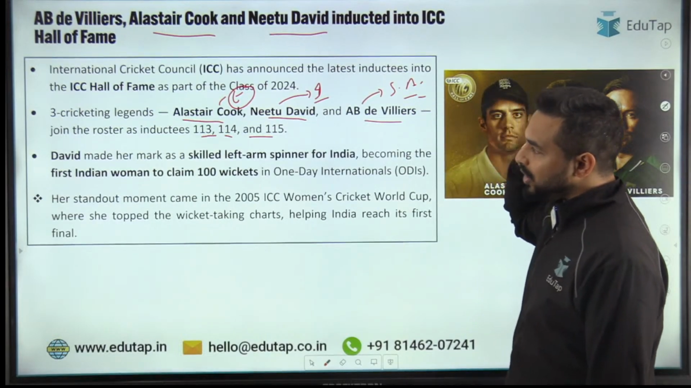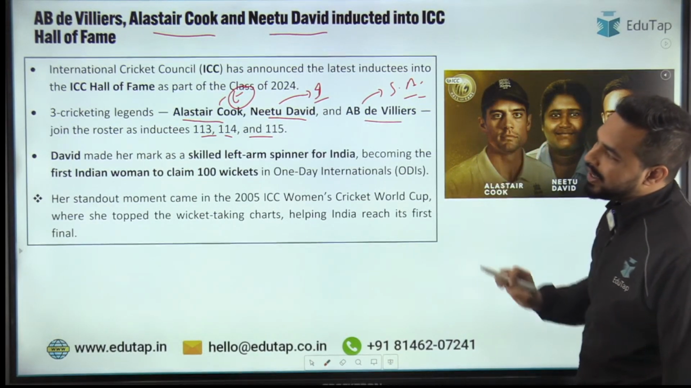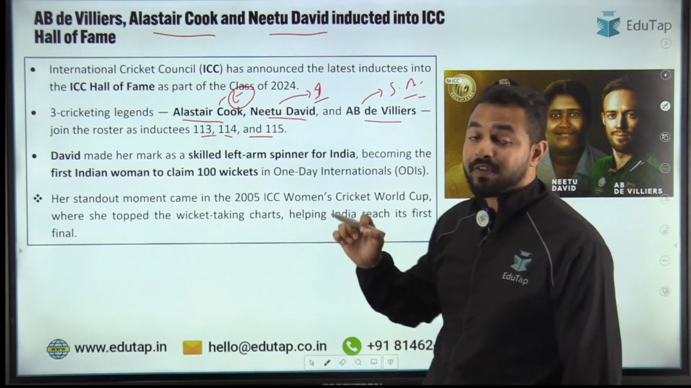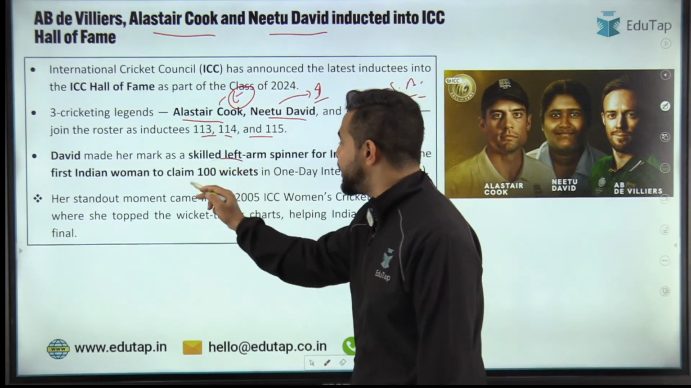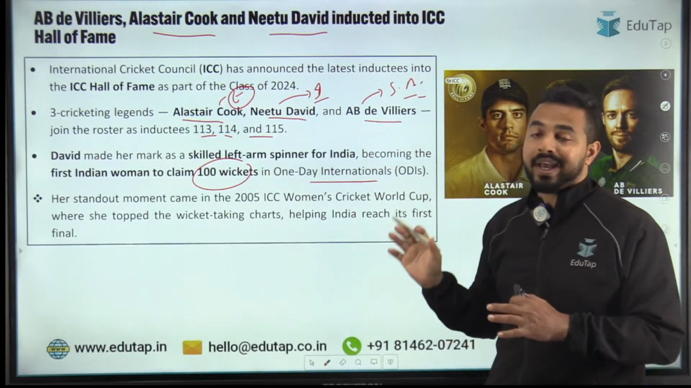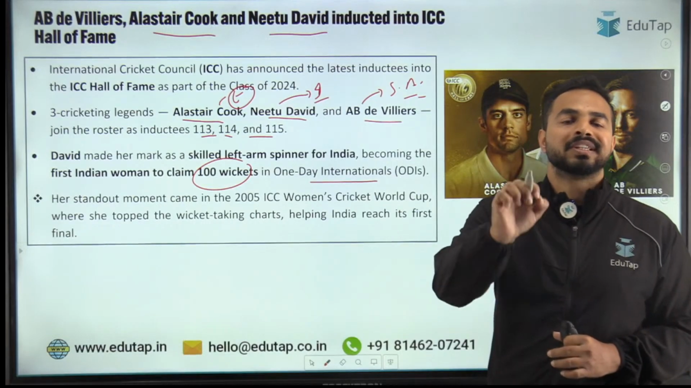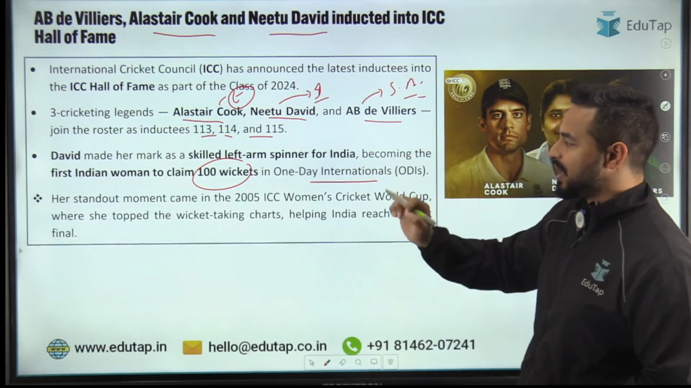Okay. So when we talk about Neetu David, basically she was a left arm spinner from India and she was the first Indian woman to claim 100 wickets in one day internationals. So in ODIs, the first Indian woman who took 100 wickets was Neetu David. Remember the name, it can come in the exam.